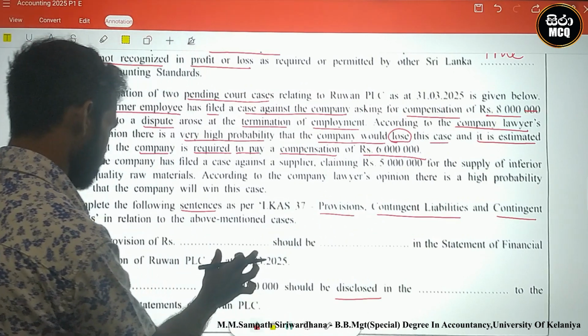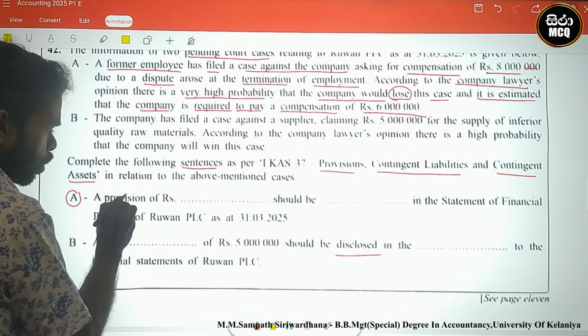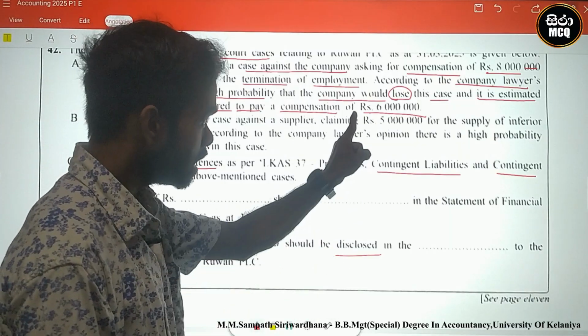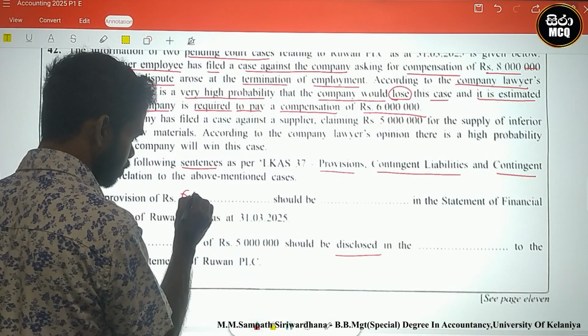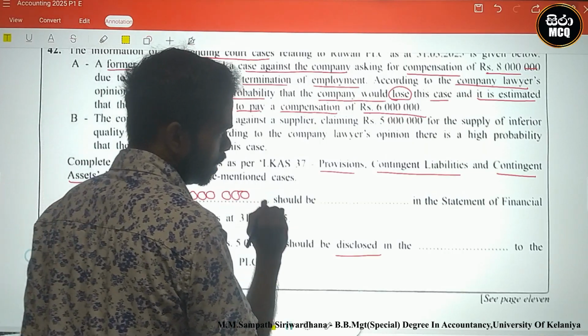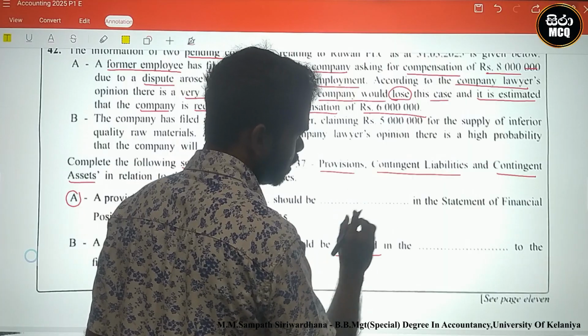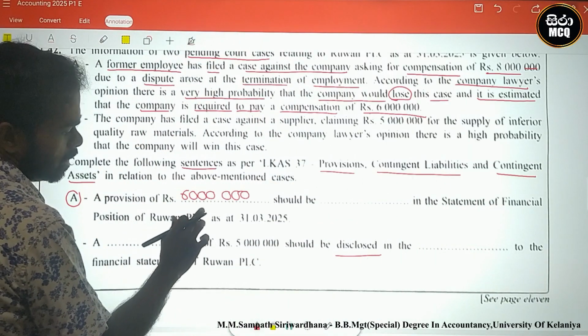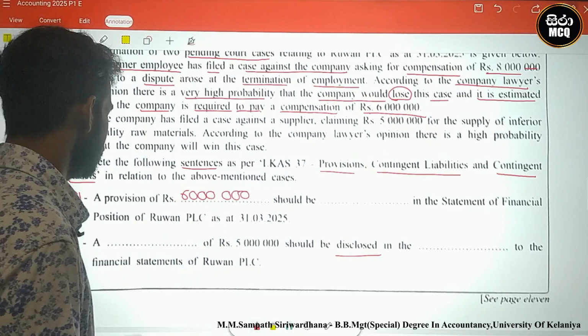Therefore, we can fill this blank. A provision of rupees 6 million should be blank in the statement of financial position of Ruan PLC as at 31st March 2025.